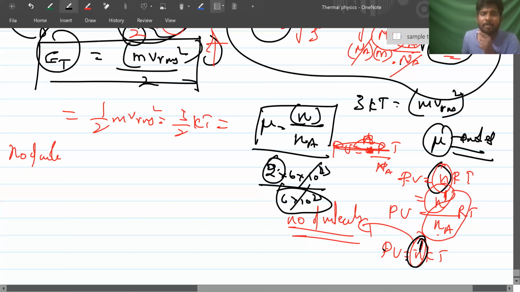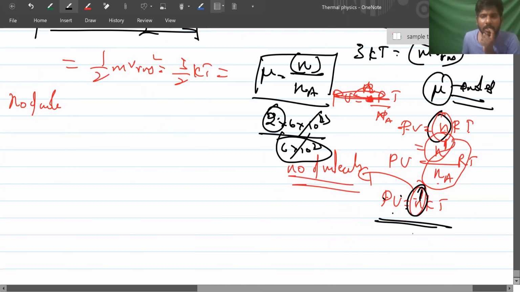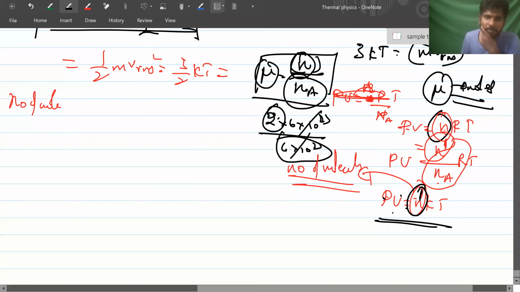For a single molecule, can I write it as PV is equal to n dash KT, where n dash will become 1? PV is equal to n dash KT. Like PV is equal to nRT, and if you are dividing with Na... No, not dividing. I'm converting this number of moles to number of molecules by the Avogadro number. Number of molecules is equal to Avogadro number into number of moles.